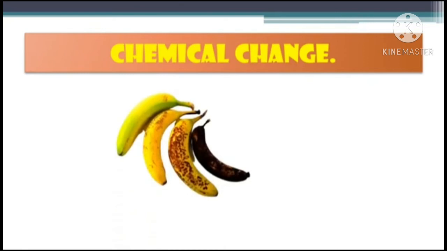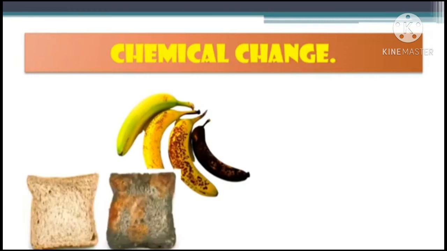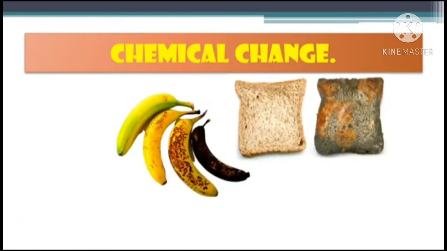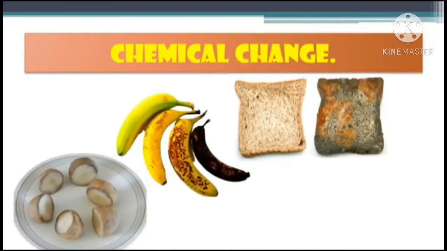Now here we have some examples of chemical change. The banana is converted into a ripened banana. You can see the original banana and the ripe banana, how the properties have changed. Next, fresh bread is converted into decayed bread. That means the chemical property of fresh bread is different from decayed bread.